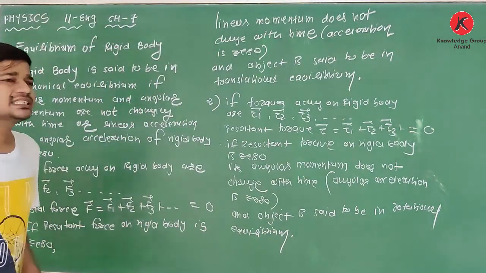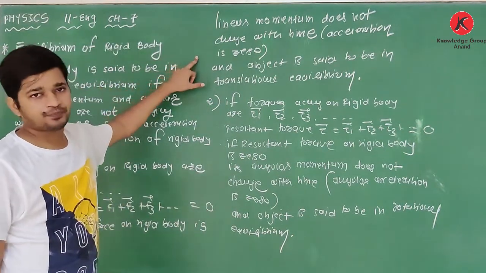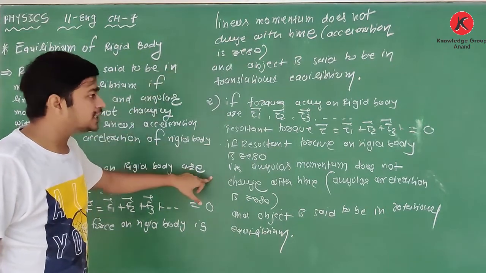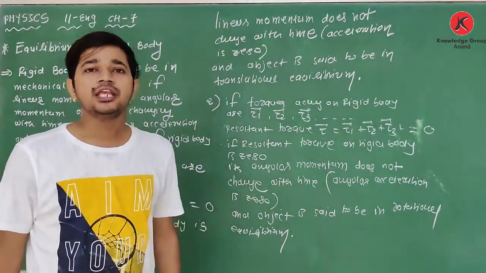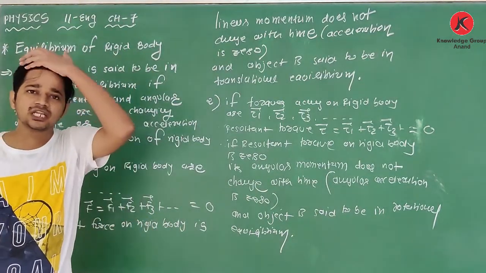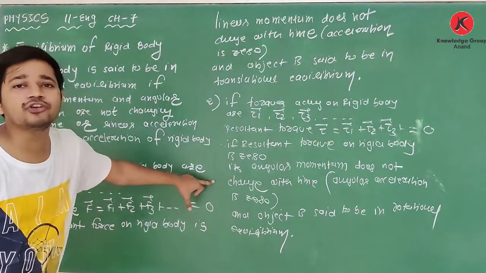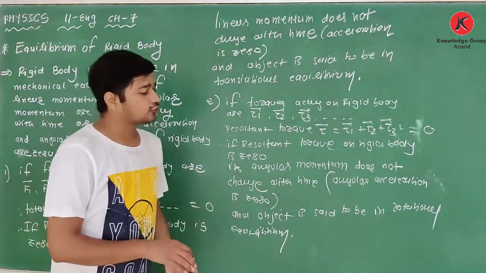In some cases, listen, sigma F is equal to 0 but sigma tau is not 0, which means it will perform only rotational motion. Another case is if sigma tau is equal to 0 but sigma F is not 0, which means it is performing linear motion.